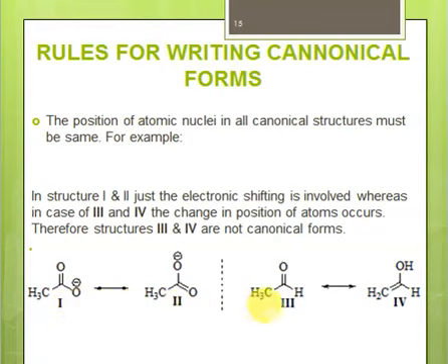But in the other example, structure 3 and structure 4, you can easily see the shift in position of an atom. So here we have 3 hydrogens, and here we have 2 hydrogens, and 1 hydrogen has shifted onto oxygen. So it's this change in position of atoms. Whenever there is a change in position of an atom, this is not resonance, and these are not canonical forms, right? So those are not valid canonical forms.